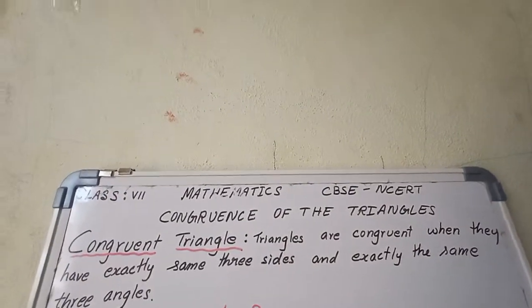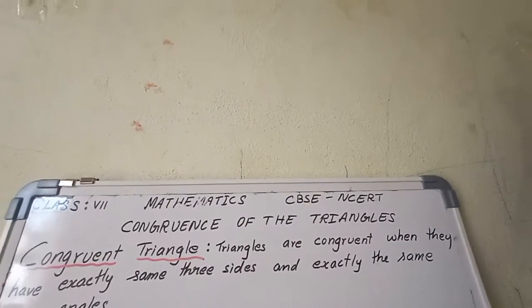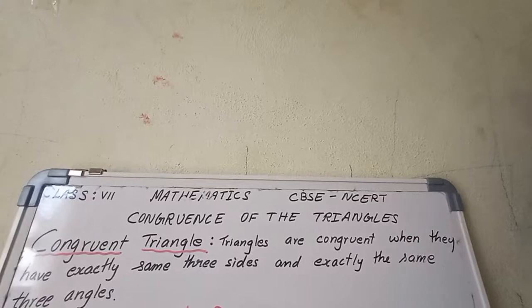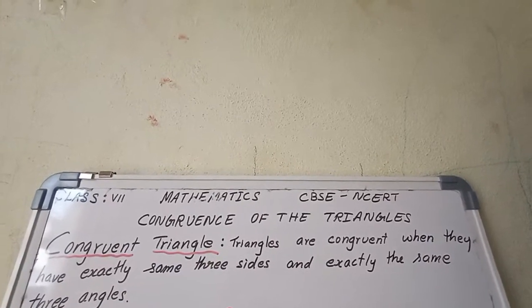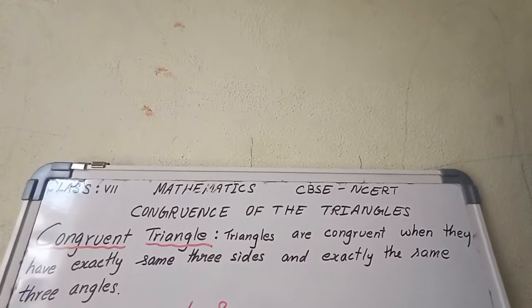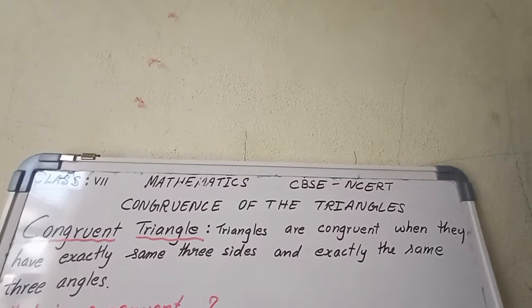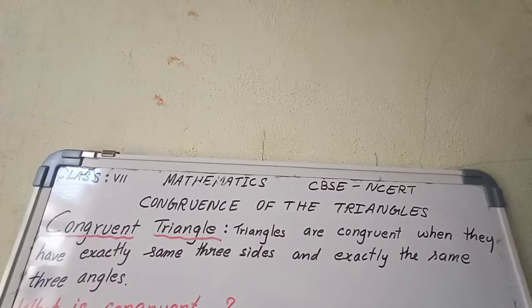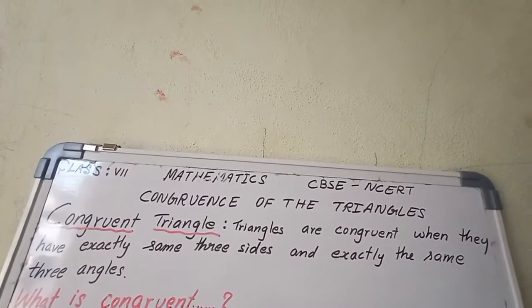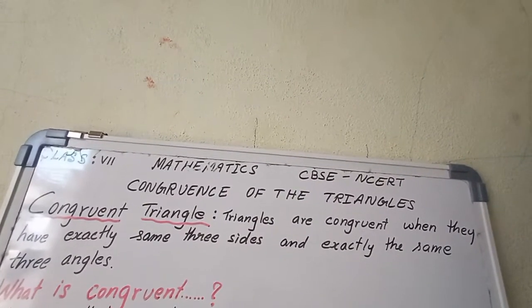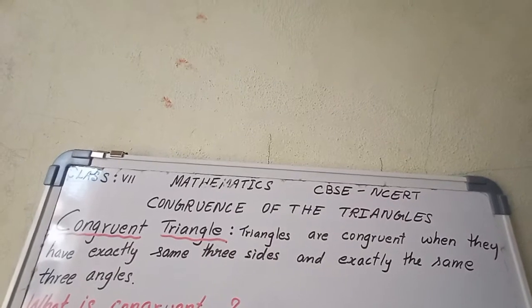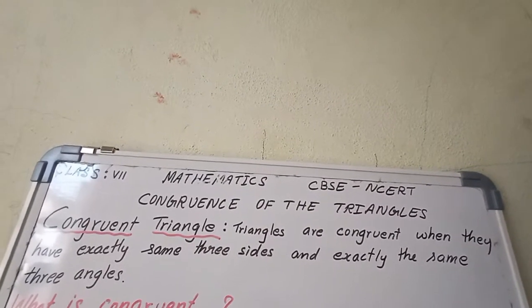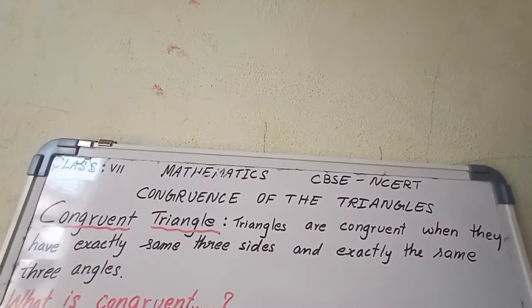If you would like to say congruent triangles, triangles are congruent when they have exactly the same three sides and exactly the same three angles. Sides and angles must be the same, even the measurements. If they are the same, then we can call it a congruent triangle.